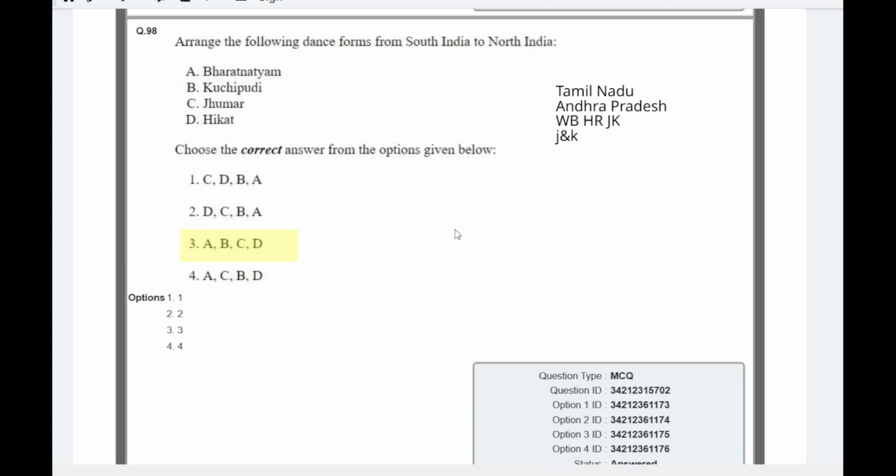We have to arrange the sequence from south to north. I arranged it in a wrong way in the paper, but yes, Bharatanatyam is from Tamil Nadu, Kuchipudi is from Andhra Pradesh, Jhumar is from various states like West Bengal, Haryana, Jharkhand, and all, and Hikat is from Jammu and Kashmir. So by using option D, you can arrange this question easily.